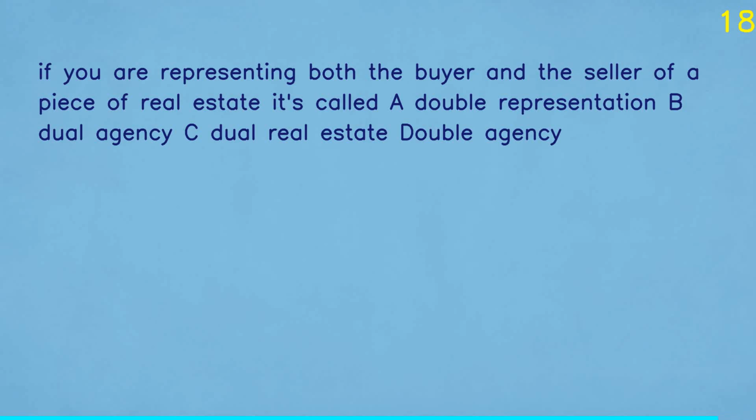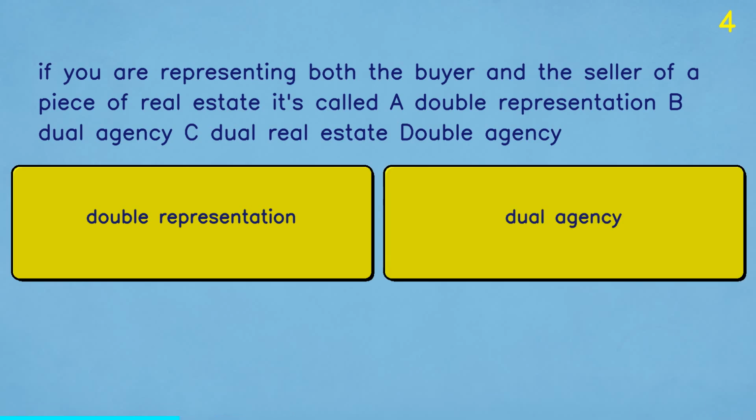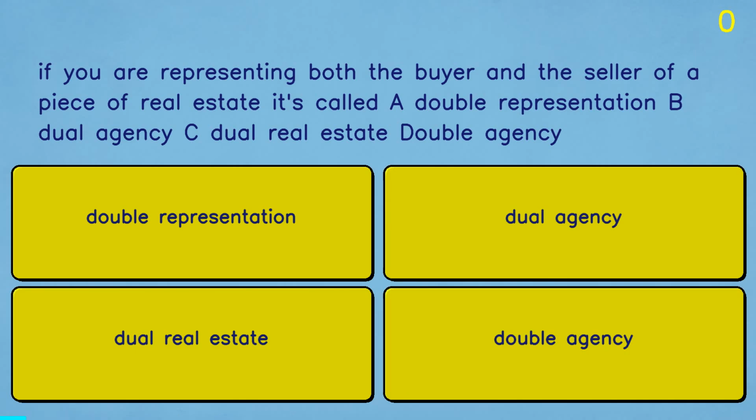Question 1. If you are representing both the buyer and the seller of a piece of real estate, it's called: A. Double representation. B. Dual agency. C. Dual real estate. D. Double agency. The correct answer is dual agency.